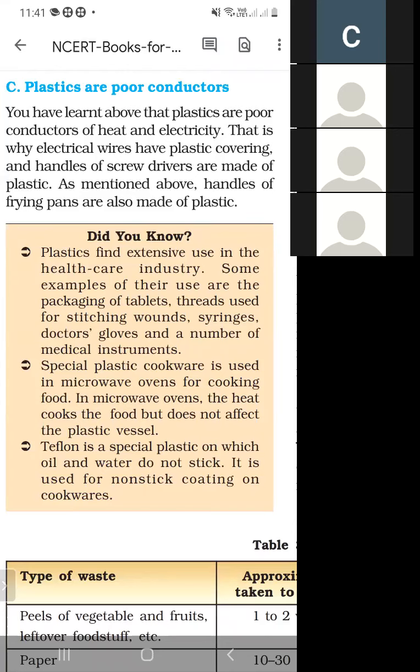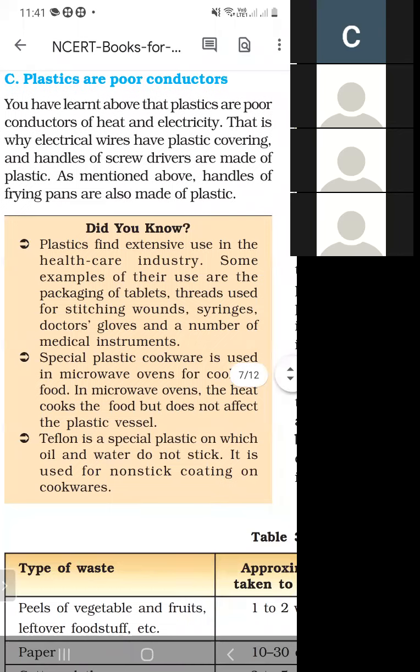Special plastic cookware is used in a microwave oven for cooking food. In a microwave oven, the heat cooks the food but does not affect the plastic vessel.